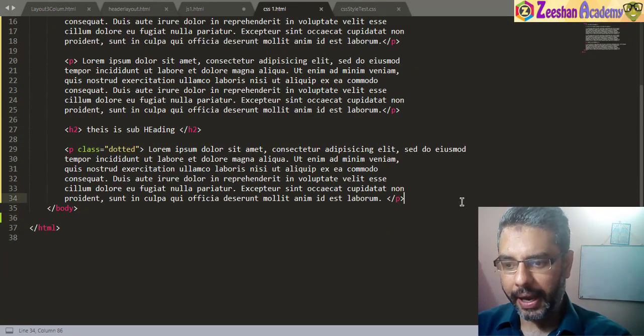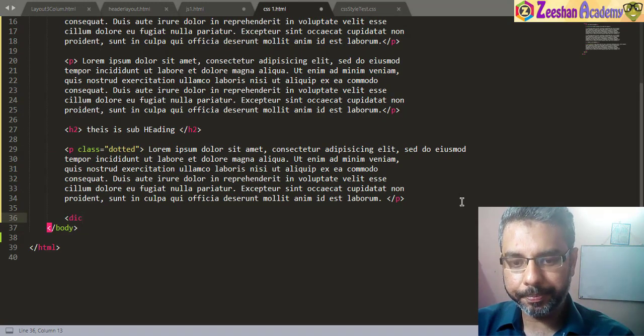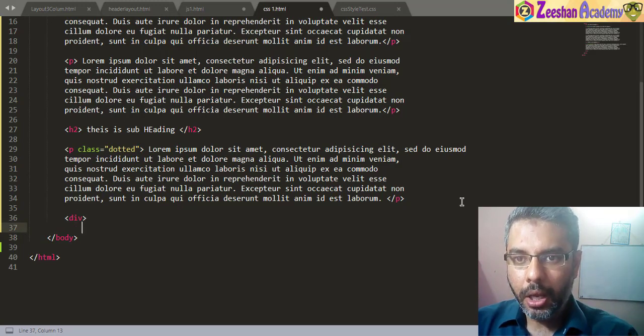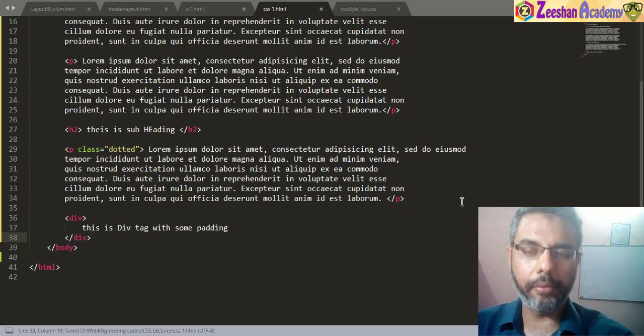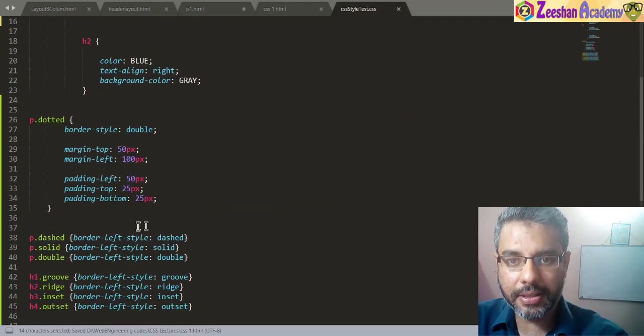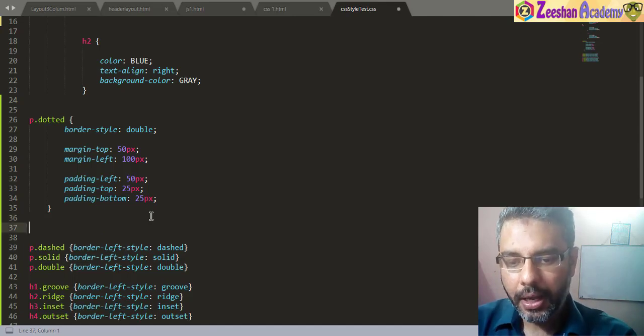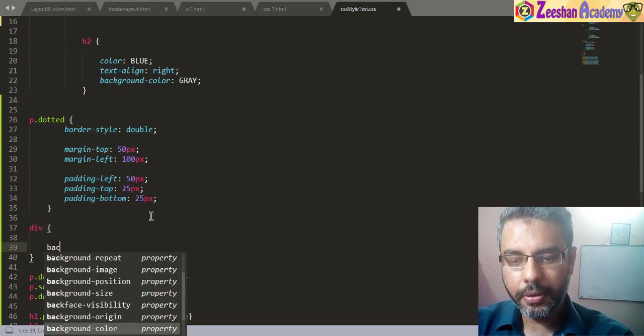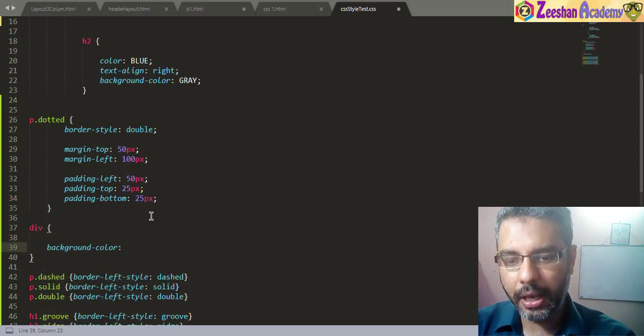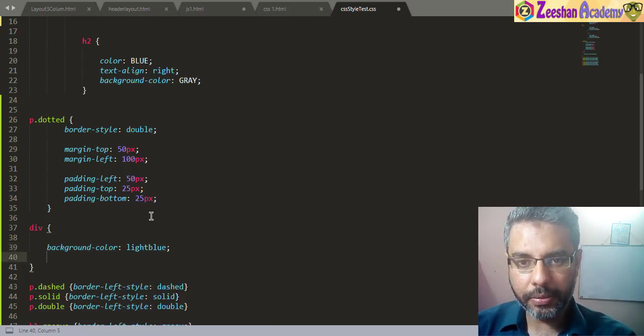Okay, before the body tag ends, we create a div tag. And here we go, div, and let me just insert, for example, this is a div tag with some padding, and then I will just close the div tag. Okay, my div is closed. Now I go back into CSS, and within my CSS I will write div, block start, block close, and then background-color, I guess it can be light blue. I don't know whether this word would actually work or not.